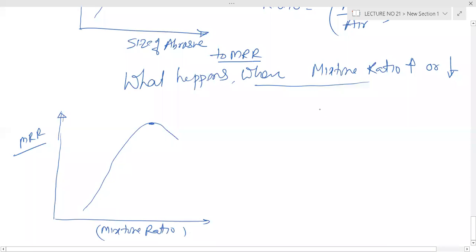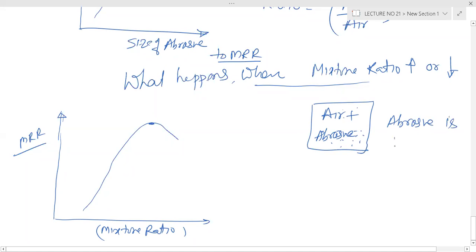So you can simply assume, when the mixture ratio increases, you have a mixture of air plus abrasive particles, so abrasive is more, air is less.